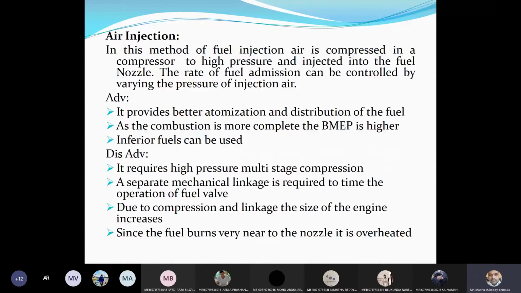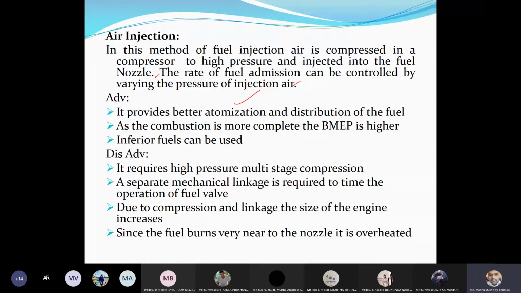Right. So in the air injection system, in this method of fuel injection, air is compressed in the compressor to high pressure and injected into the fuel nozzle. The rate of fuel admission can be controlled by varying the injection pressure. So here in this air system, the air is compressed in some other, different compressor. We need to use a dedicated compressor for that, and that high pressure air is injected into the fuel nozzle.